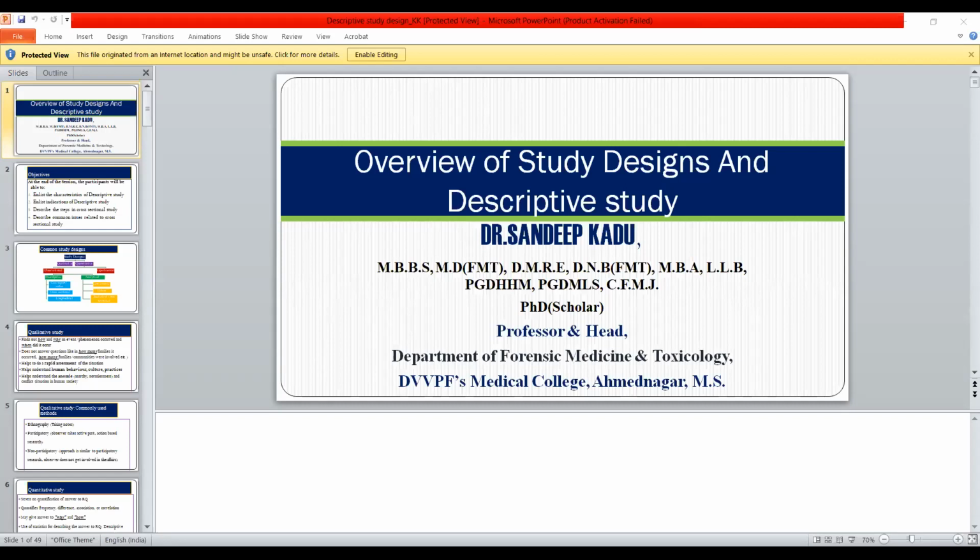So the first step is to construct the research question. The second step is to construct the research objective. And the third is to choose a proper research design. My session is on how to choose the proper research design. Is it clear? Can I proceed? Now, the objective of my today's session is to enlist the characteristics of a descriptive study, enlist indications of the descriptive study, describe the steps of a cross-sectional study, and describe common issues related to the cross-sectional study.